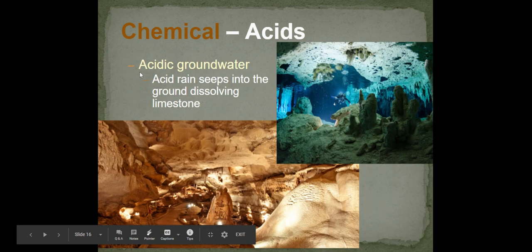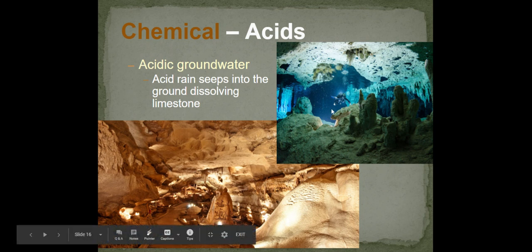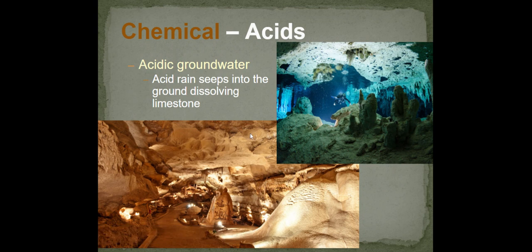Acidic groundwater is another form of acid, where acid rain seeps into the ground, dissolving limestone. So the acid rain goes down to the ground and dissolves limestone. You can see some examples of this here under groundwater.